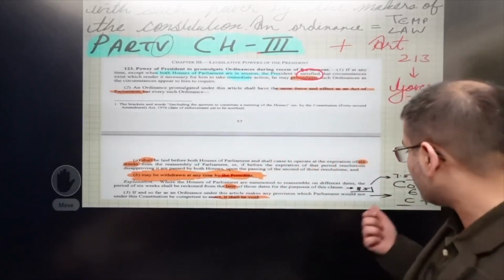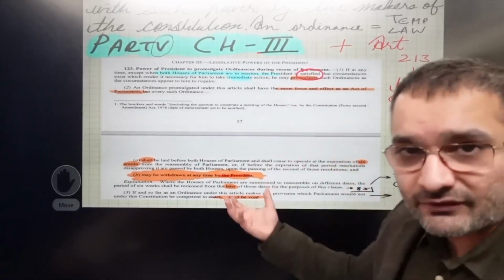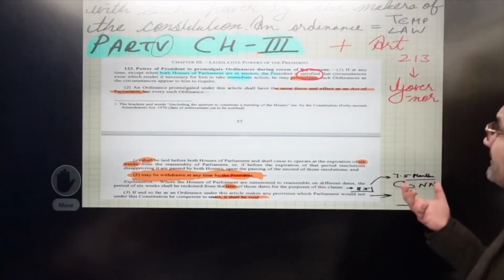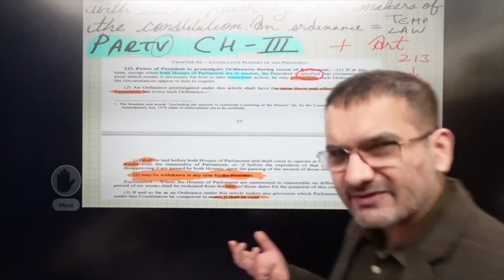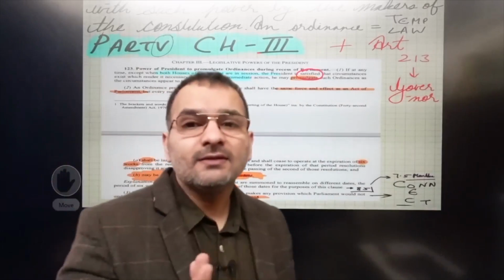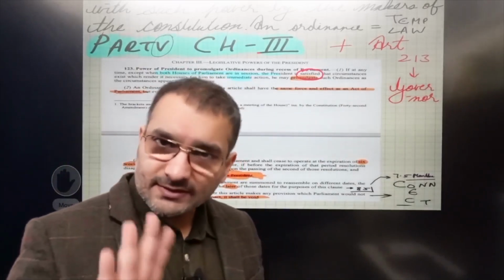So be smart here and say, from Article 85, so the maximum, we are using some law about amount of deduction here, the maximum time period of an ordinance is 7.5 months. Why 7.5 months? Where exactly is this coming from? A month has 4 weeks, right? 6 weeks is 1.5 months, correct?